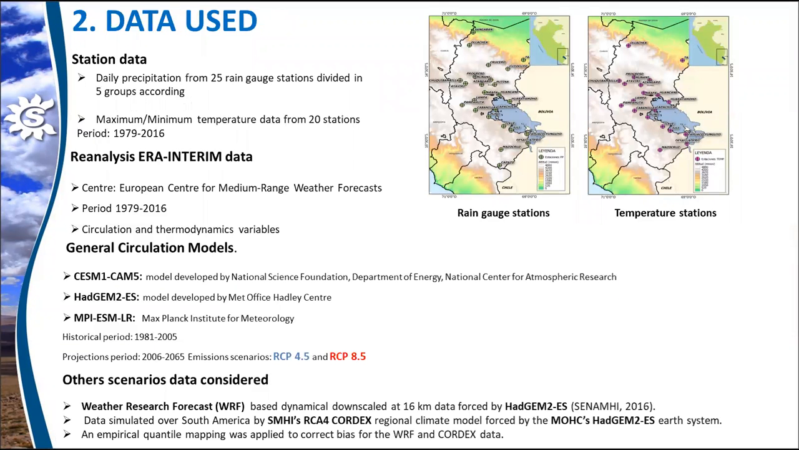In order to have climate scenarios for the following decades, statistical downscaled scenarios were developed, and three kinds of data were used for this purpose: station data, analysis-oriented data, and GCM data. In addition, two datasets from dynamical downscaled scenarios were also considered for the analysis. Data from the WRF model, which was forced by HadGEM2's global model, and another one, which was the data simulated over South America by the RCA4 CORDEX Regional Climate Model. For this kind of data, an empirical quantile mapping was applied in order to correct bias.